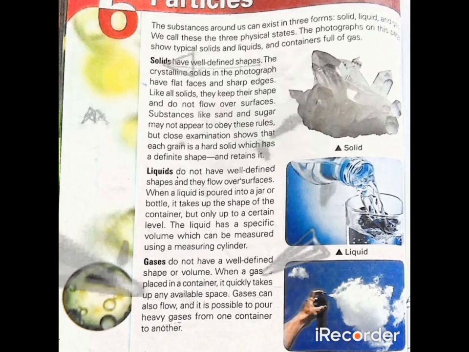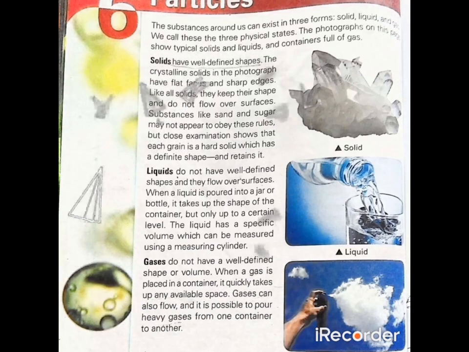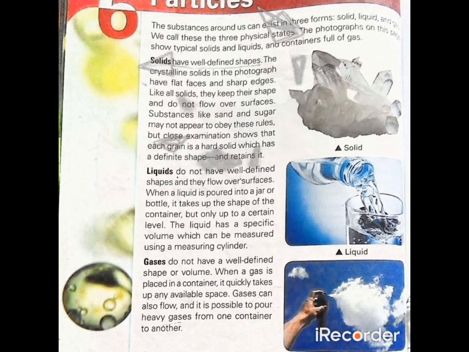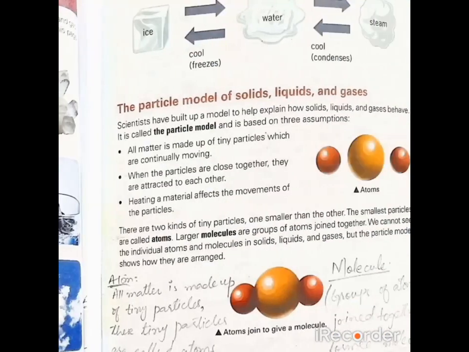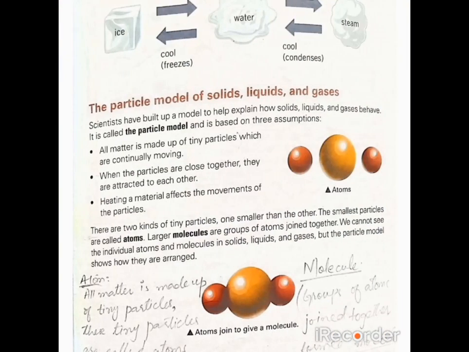Solid, whose molecules are closely packed, tightly packed with each other, has a well-defined shape and volume. Liquid does not have a well-defined shape, but it has a well-defined volume. Gas does not have a well-defined shape or a well-defined volume. And these are the state changes: ice will convert into liquid in the form of water, and when it is heated it will convert into steam.